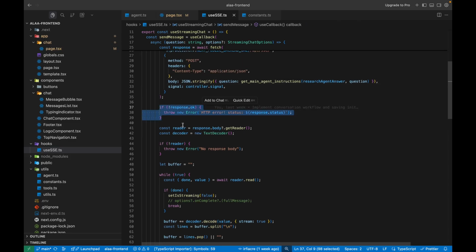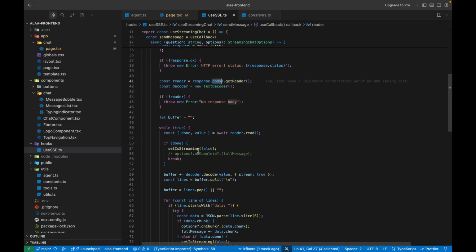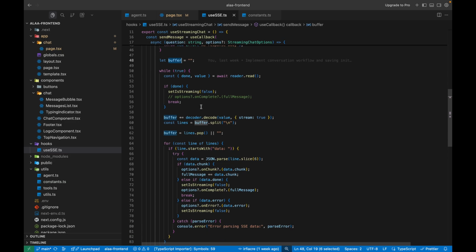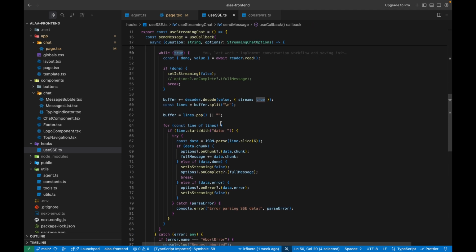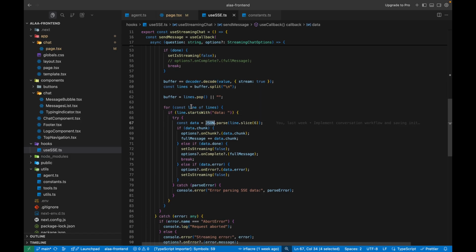And then once I get this, now is where I'm going to get the server sent events. If the response is okay, I start to listen to the events that will be sent. Now, listening to the events, I initiate a buffer. Then every time I read, I check if everything is done or if I have a value. If we are done, then I need to stop streaming and break the while loop. Otherwise, it can stay as an infinite loop. Otherwise, I put everything in my buffer and then I start to read the chunks.